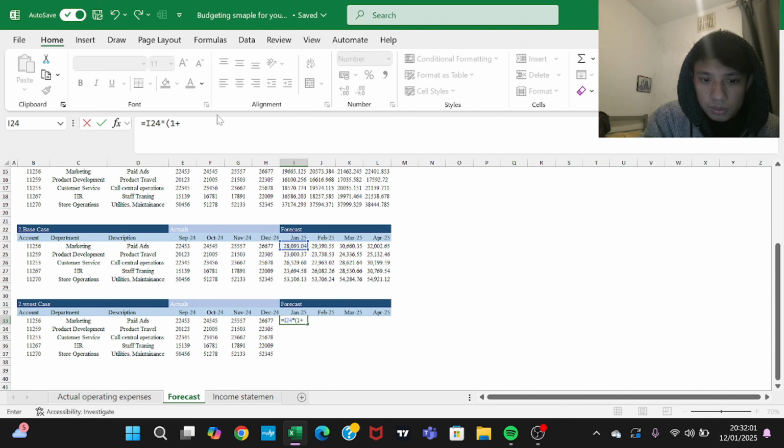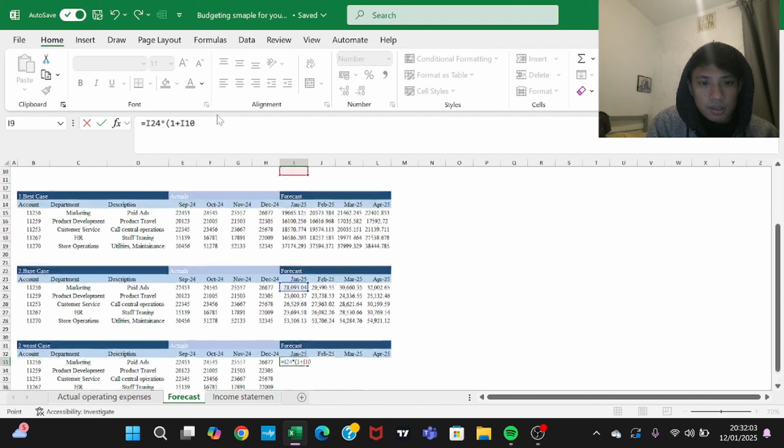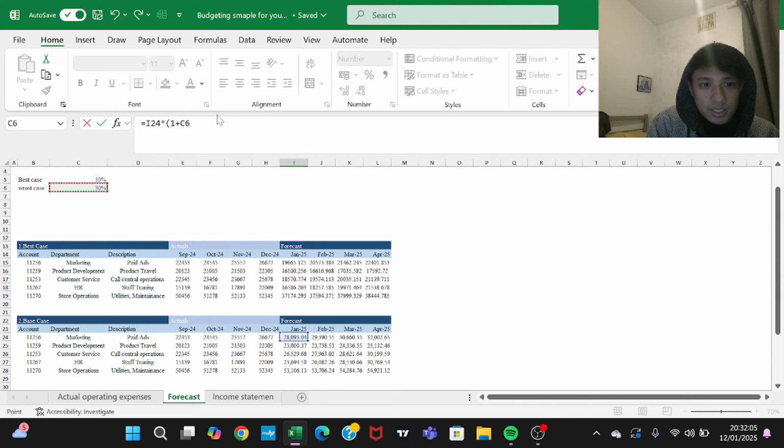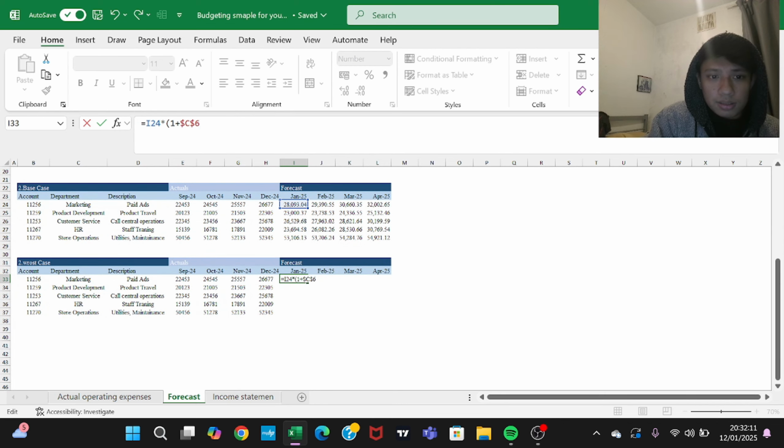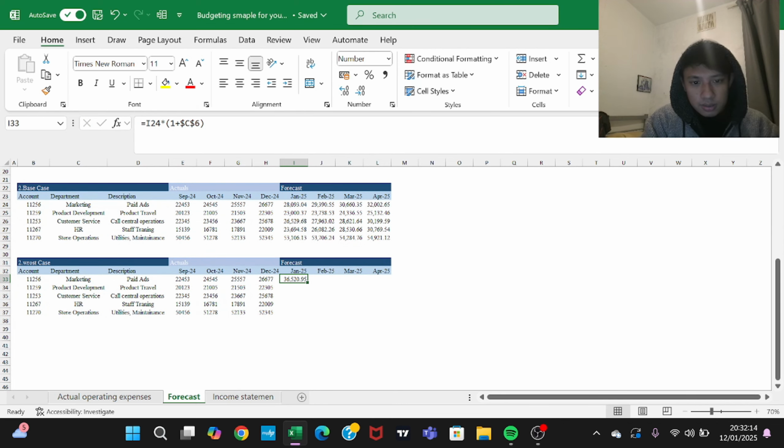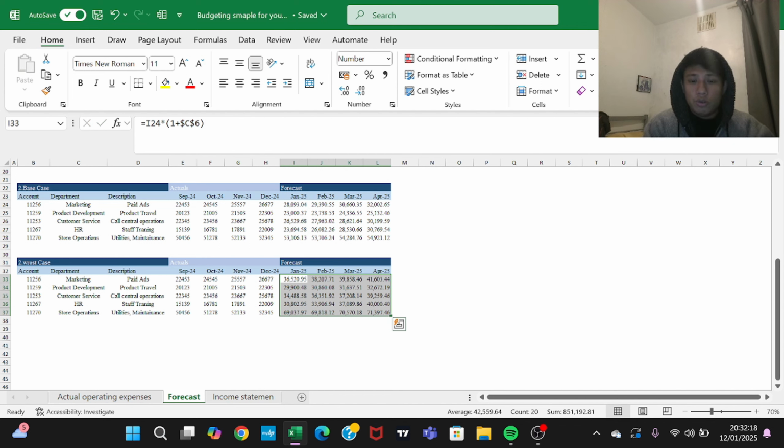Again 1 plus the same 30% for the worst case, but again we have to anchor it. Anchor it. Well, Control C, all the way down, select everything. Yeah, look at the things.